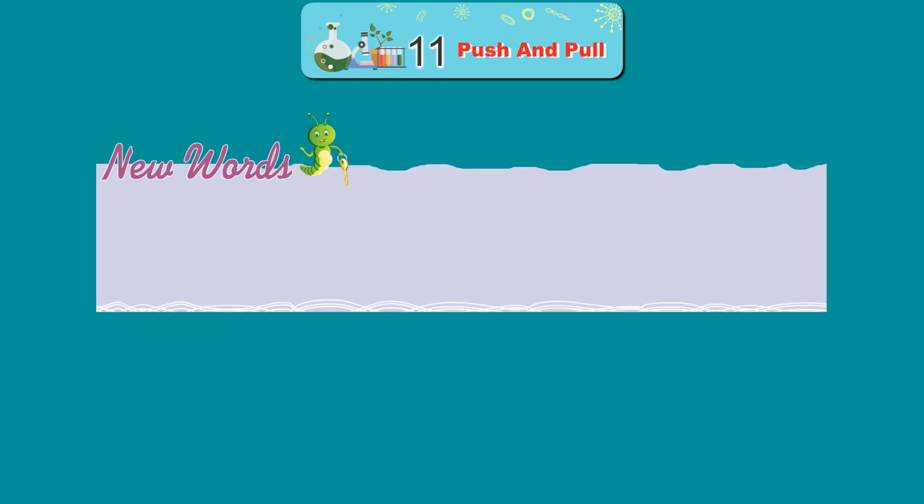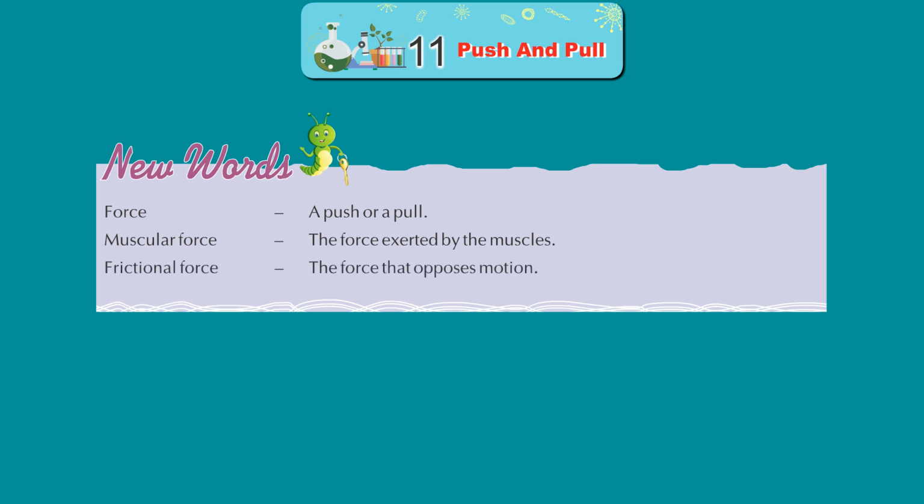New words. Force, a push or a pull. Muscular force, the force exerted by the muscles. Frictional force, the force that opposes motion.